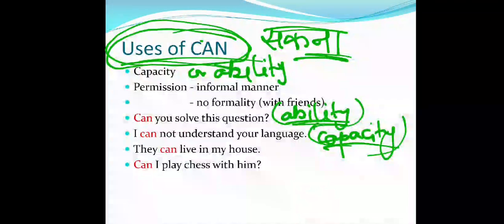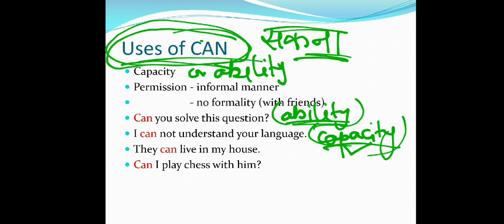It's also your capacity, that you don't have the capacity to understand this language, because if somebody comes and speaks in Marathi, I'll also say that yeah, I can't understand your language, because I'm not getting through with what you are speaking. Some words I can catch by interpreting inside my mind, but I can't understand your Marathi all in all. So yeah, it shows my capacity, that I'm not able to understand your language.